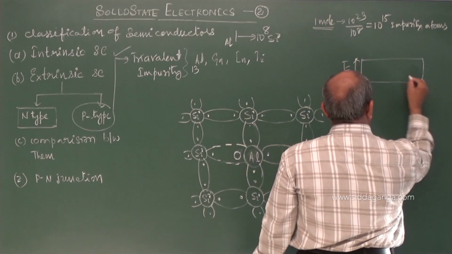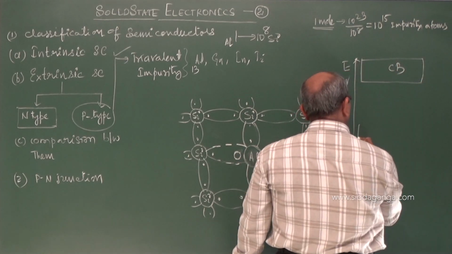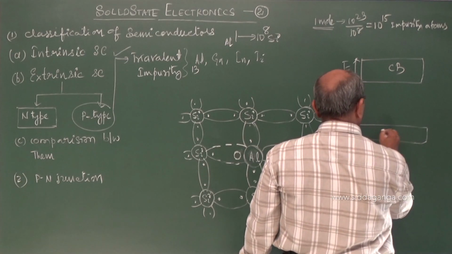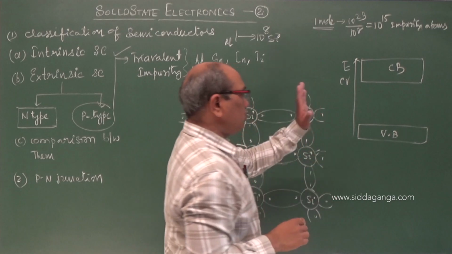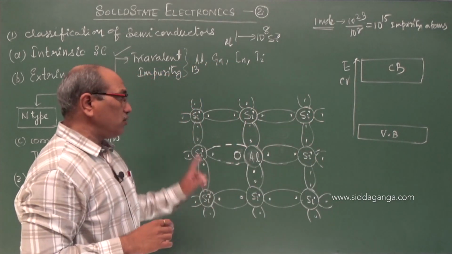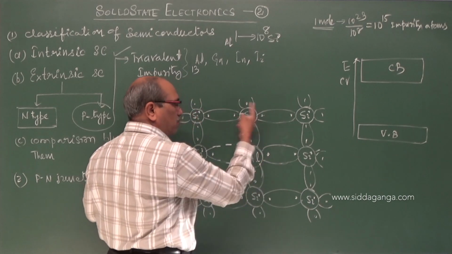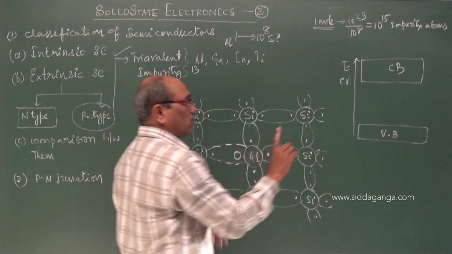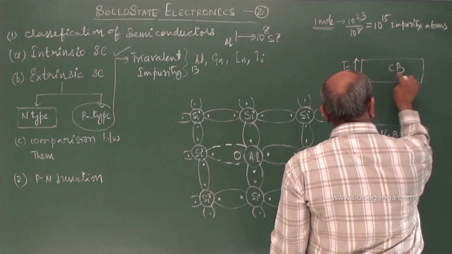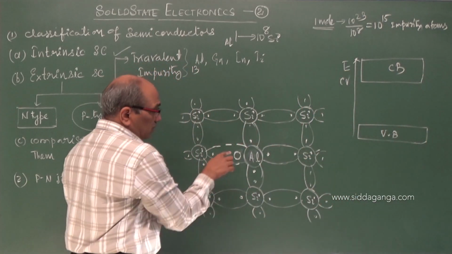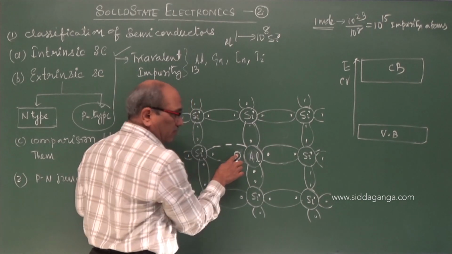conduction band and the valence band, energy gap. Now I told already that all the 3 electrons form the bond with neighbors. No doubt these aluminium's free electrons are now found in the valence band. But this is a natural vacancy.